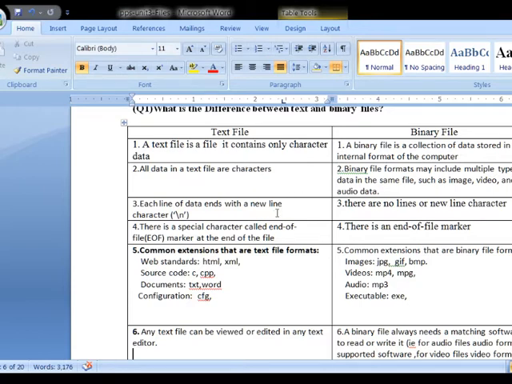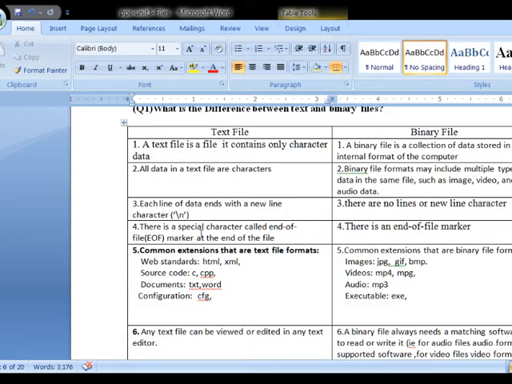Now coming to here, when you store character data in a file, each line ends with a \n. So in a text file we can identify how many lines there are. The line ends with a \n. Coming to the binary file, there are no end-of-line marks in the binary file to identify that the line has ended.